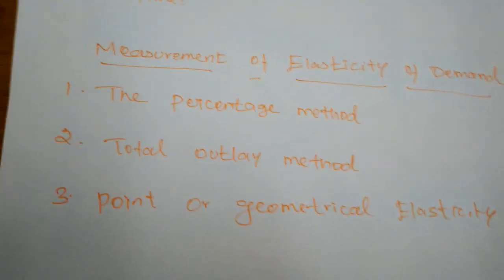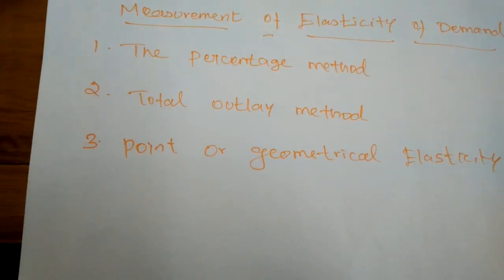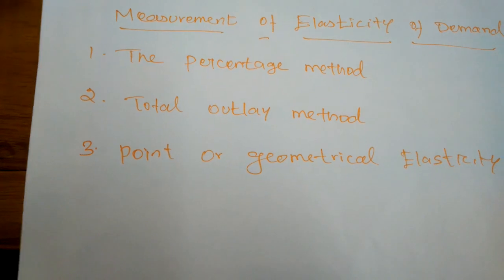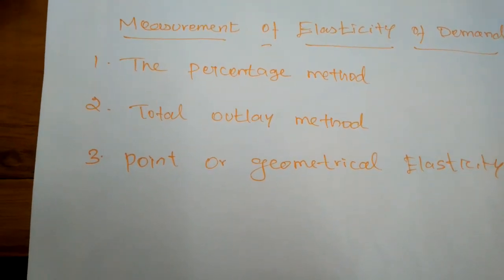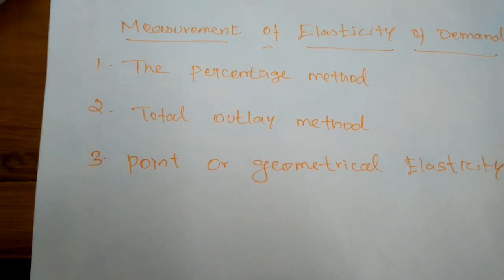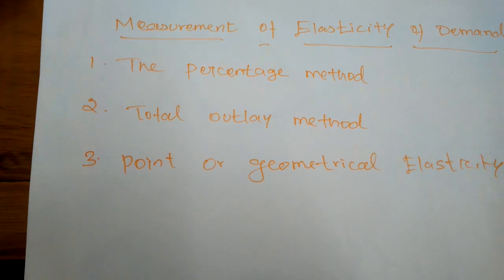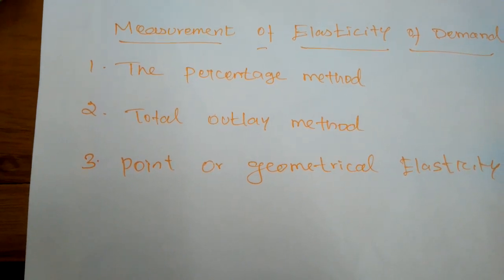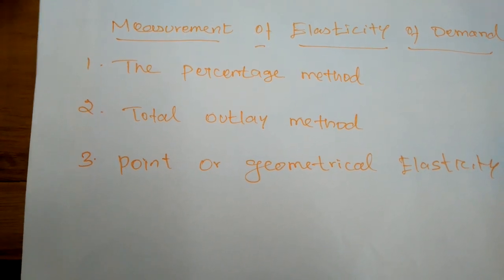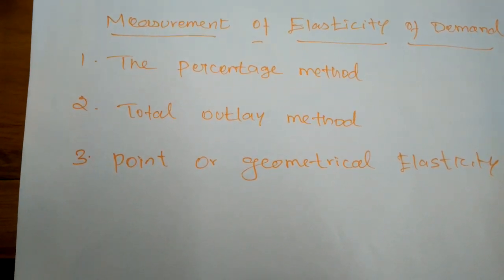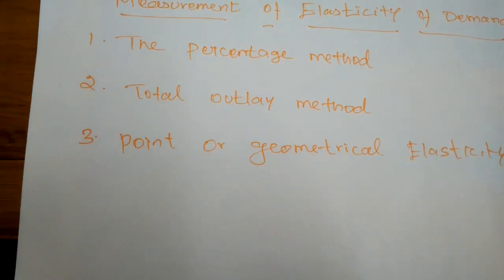In this percentage method, we measure the elasticity of demand by dividing the change in quantity of a commodity by the change in the price of that commodity. Then we can measure the elasticity of demand.